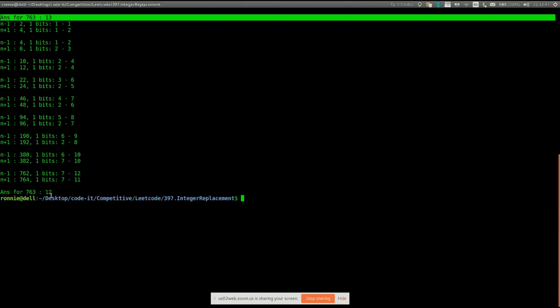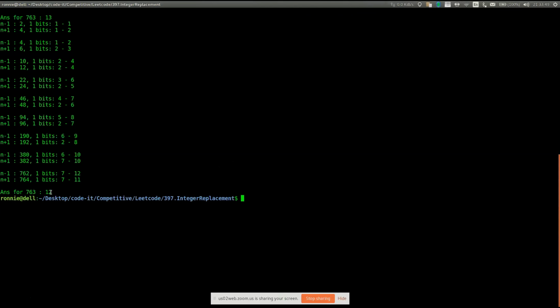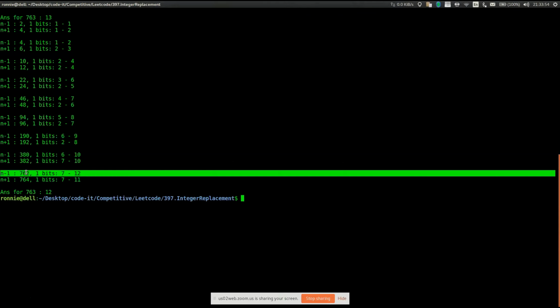But if I calculate via the DP method, the answer is 12. So I was going through the steps and I found that if we go to 762, the number of 1 bits in 762 is 12. And if we go to 764, then the number of 1 bits is 11. So we can go from 2 to 2 and move upwards. Is this understandable?